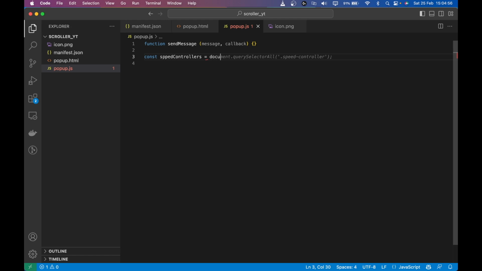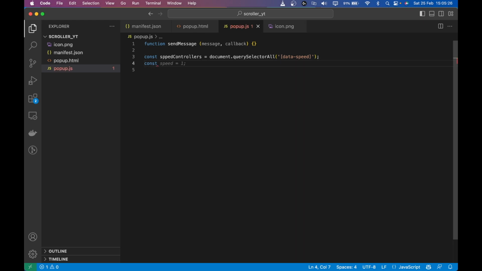And what I'm going to do is document.querySelectorAll, and I'm going to get all the buttons which have a custom attribute called data-speed. So now I get access to all the buttons which have data-speed, right? As a custom attribute. I'll do the same for the actions.